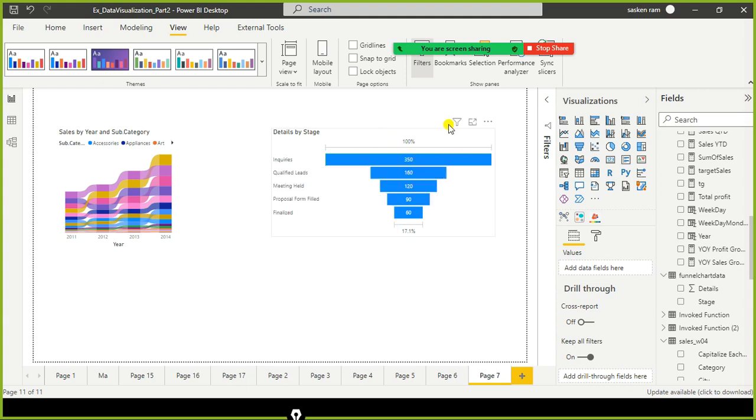Okay, with this we are able to understand, right? Though we got 350 inquiries, we are able to convert only 60 customers. So in between, in each stage, how many people got dropped off? By doing root cause analysis here for each stage, you will get to know